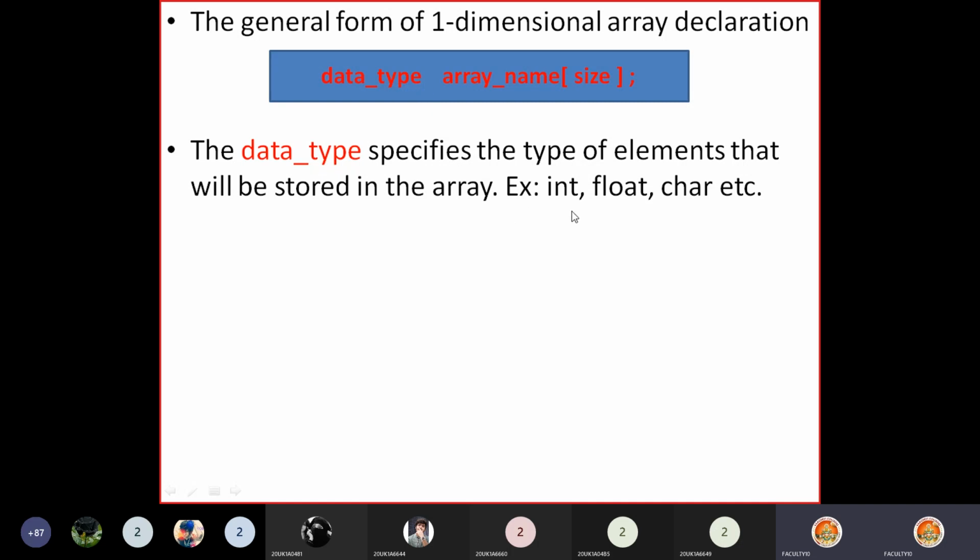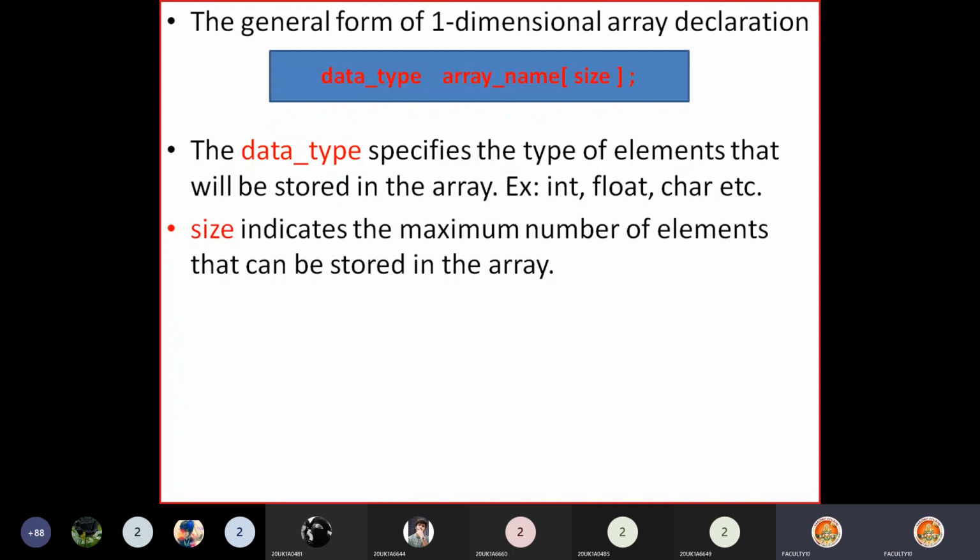And for example, in place of data type you can take int, float, char, double, etc. Any fundamental data type we can use in this place. Then array name means, like any other variable name, we can declare an array name here. Because an array is also a variable, all the rules applied to the declaration of variables are applicable for the array name also.